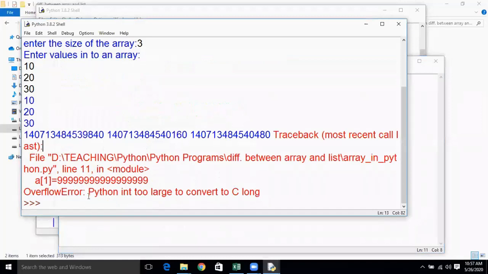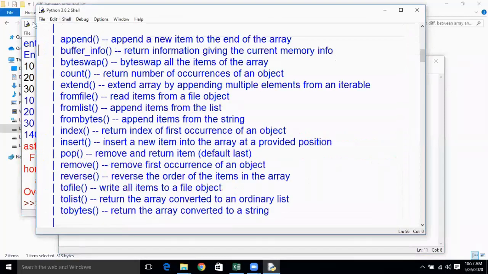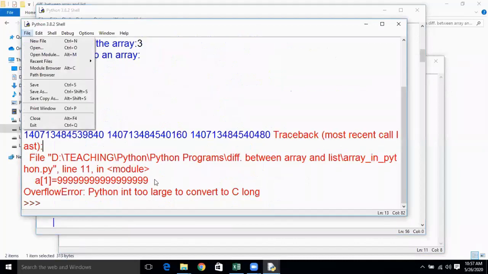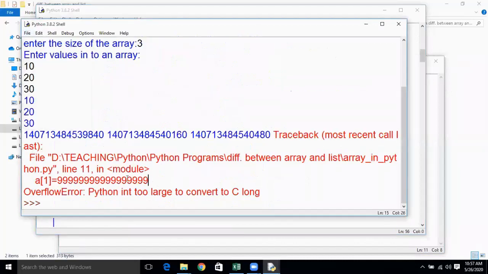See here what you got: Python int too large to convert to C long. So it is unable to store this 99,999 some value, it is too large, that does not fit in 32 bits. So that's why it is throwing you an exception. Okay, so this is the problem.